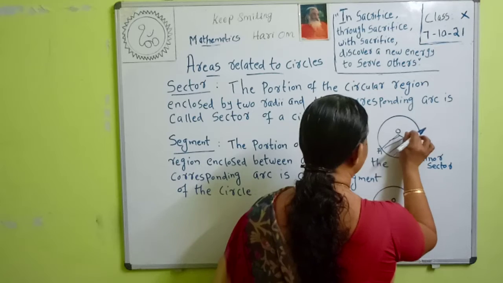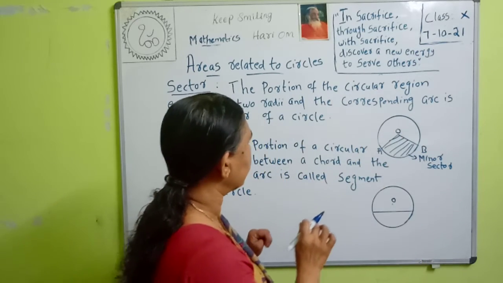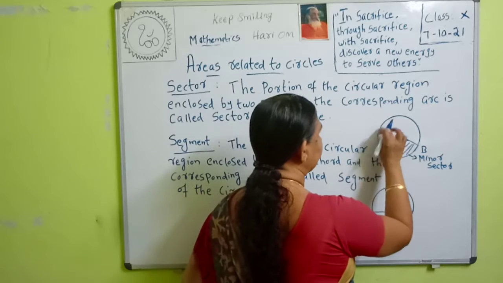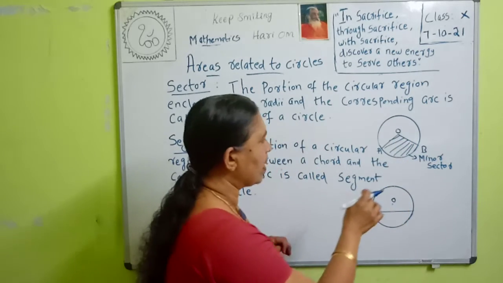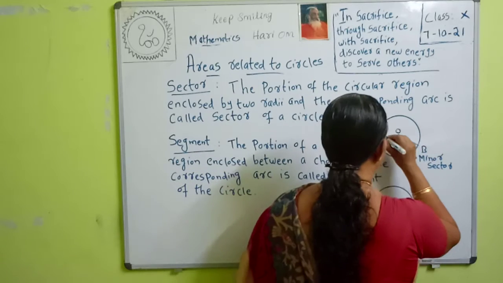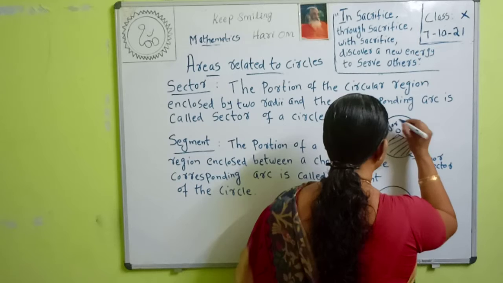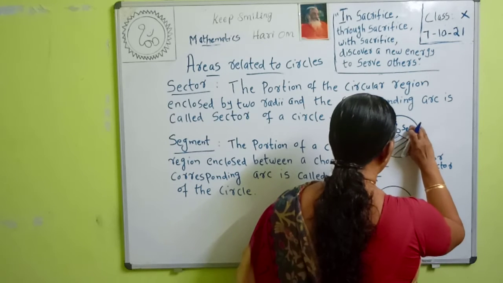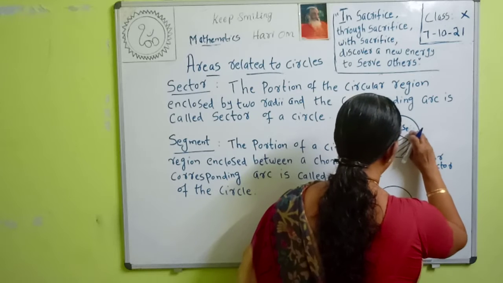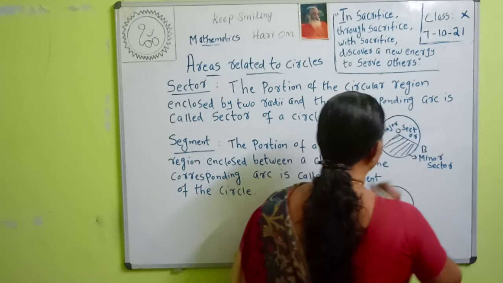This is also a sector. That is part of a circle, the portion of the circle. This is also two radii and the corresponding arc. This is the bigger sector and this is the smaller. This is minor and this is major sector. So we can write it as major sector.